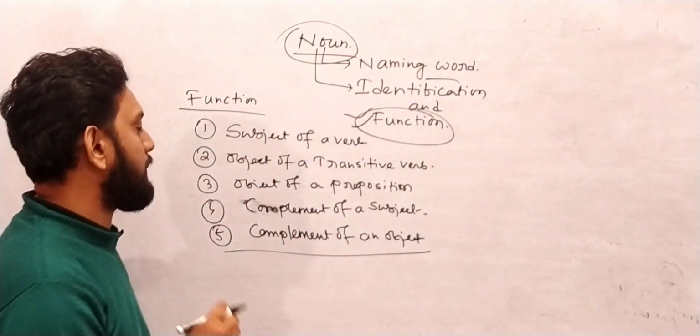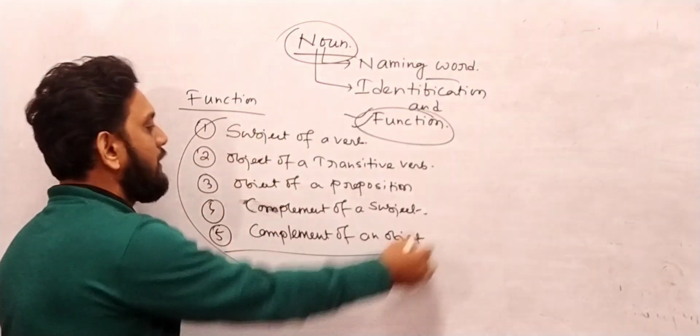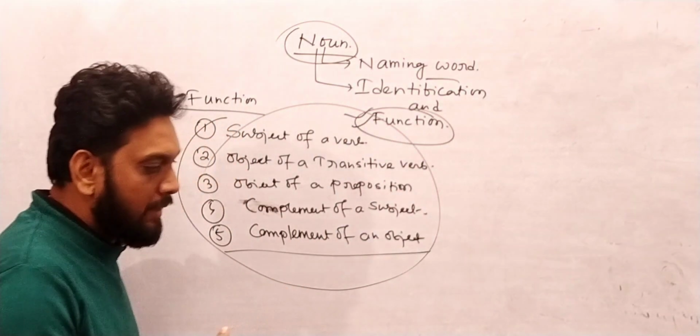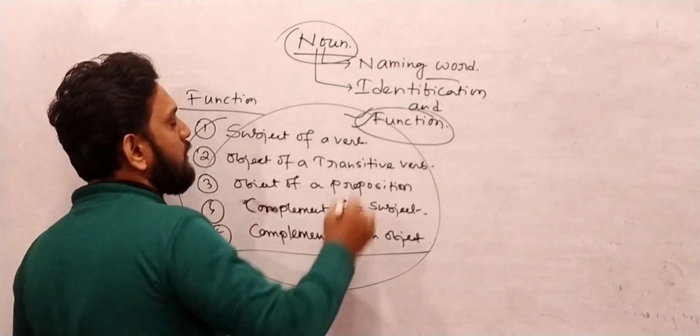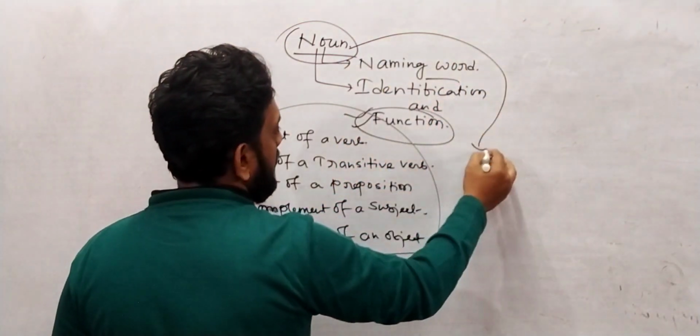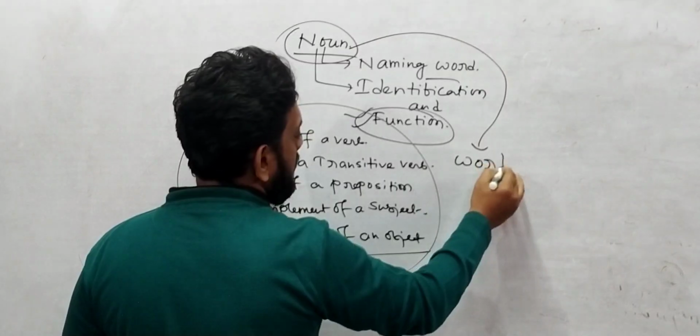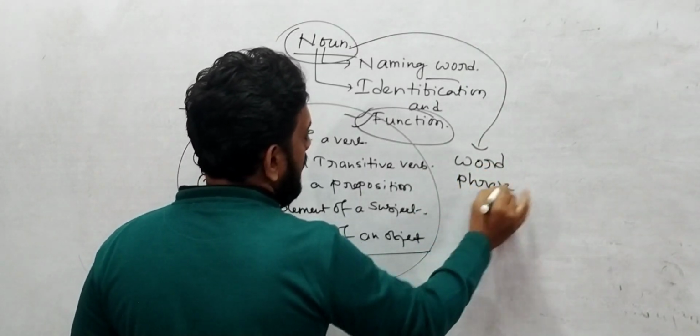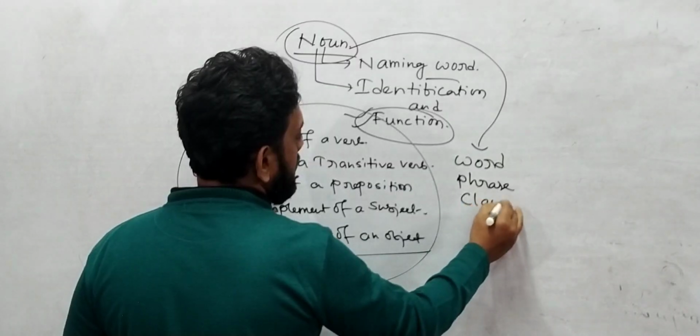And before studying all these functions, we need to understand the noun a little bit more deeply. Okay, noun can function as a word. Noun can also function as a phrase. Noun can also function as a clause in a sentence.